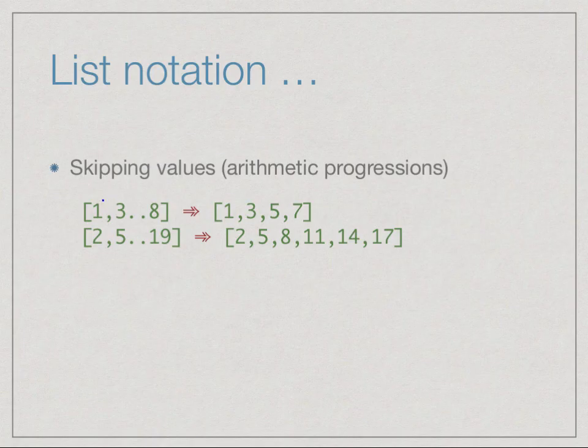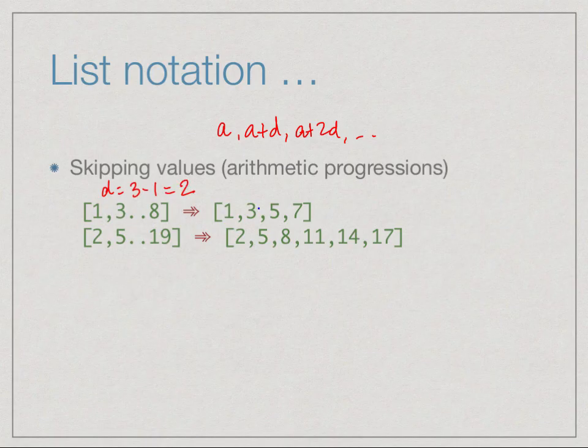Now sometimes we would like to get not every value but values by skipping a fixed amount, what we would call an arithmetic progression. So we want a plus d, a plus 2d and so on. When I say a plus d, a plus 2d, there is no guarantee that the number I choose as the upper bound is actually part of the progression. The way we do it in Haskell is we give the difference by example. We give the first value and then the second value. So implicitly this says that d is equal to 3 minus 1, which is 2. So I must be skipping 2.